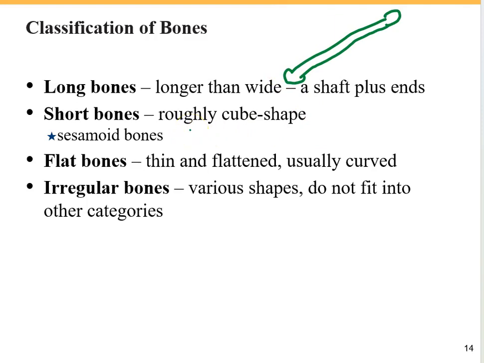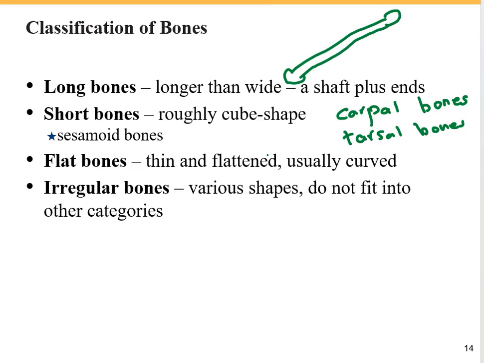Then we have short bones, which are kind of cube or box shaped. They are found in our wrist and ankle, where we have carpal bones in our wrist and tarsal bones in our ankle. These are examples of short bones. Flat bones are thin, flattened, and usually curved. Most cranial bones of the skull are flat, and also the ribs, sternum, and scapula, the shoulder blade, are considered flat bones.